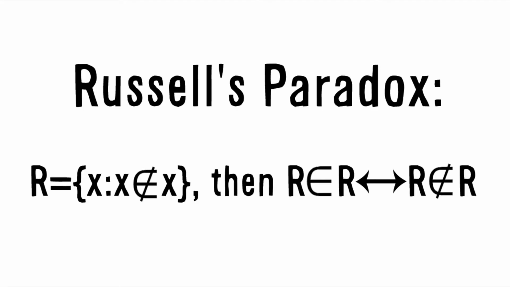Russell's paradox looks like this in set notation, which in plain language means that R is the set of all x's where x is not an element of x. Therefore, R is an element of R, and R is also not an element of R, which is paradoxical. This is an incredibly important paradox because it shows that naive set theory, the theory onto which all other mathematics is built, is inconsistent. Once this paradox was unearthed, mathematics as a whole could have been inconsistent.